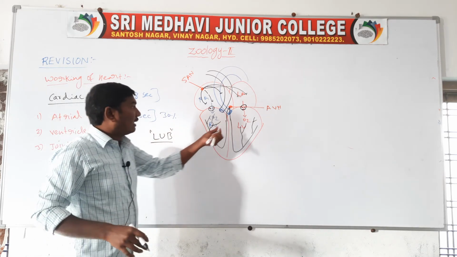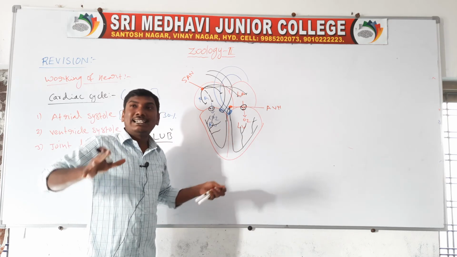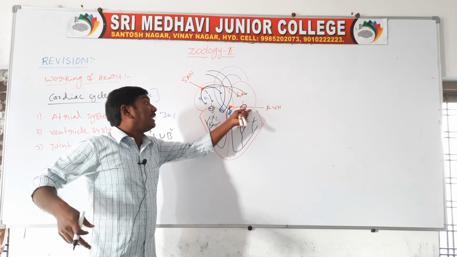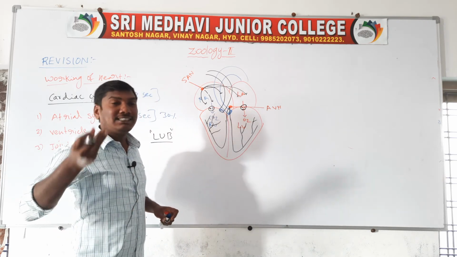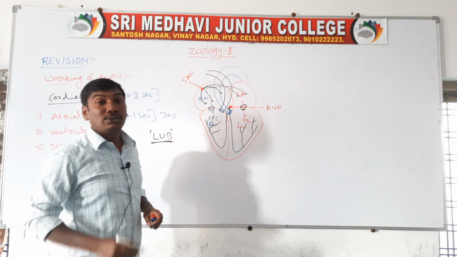The action potential reaches both ventricles, and both ventricles contract simultaneously. The pressure increases, so the AV valves are closed. They produce the first heart sound, which is called lub.